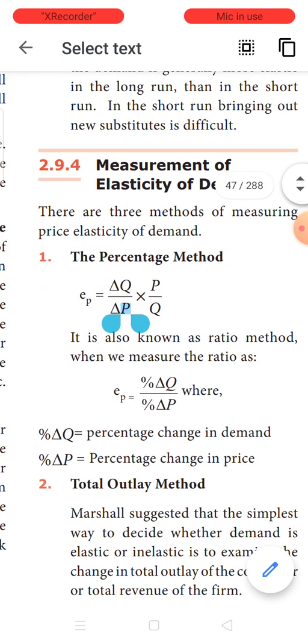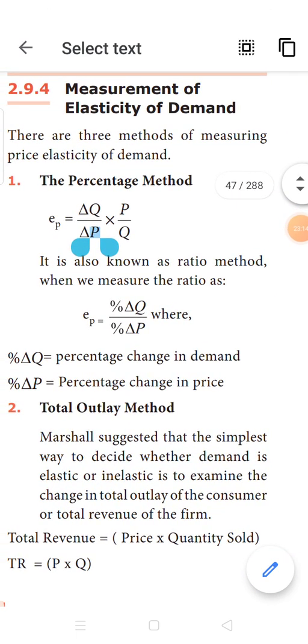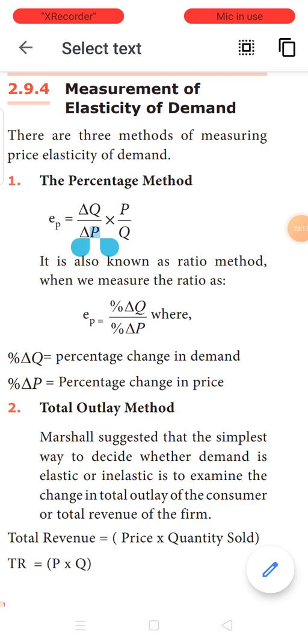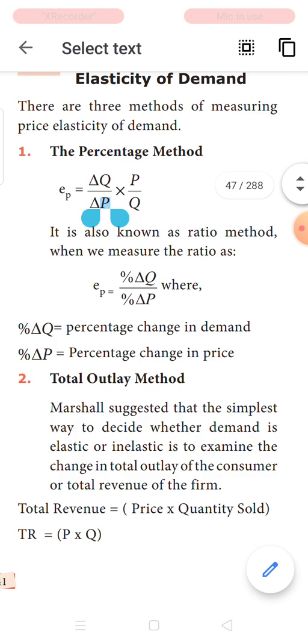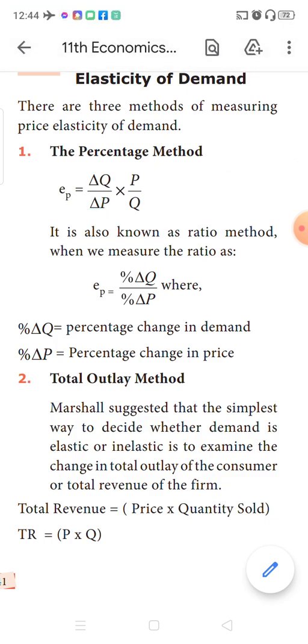Now, how to measure the elasticity of demand? There are a few methods to measure the elasticity of demand. Basically, we have three methods. One is the percentage method, a very simple method: change in quantity demanded by change in price, into original price by original quantity. That's all. Or else, change in quantity divided by change in price, take the percentage of that. So when you go by this method, you call it the percentage method.